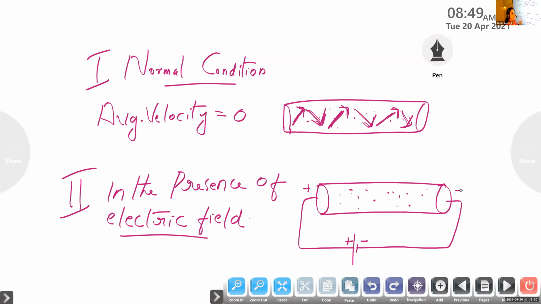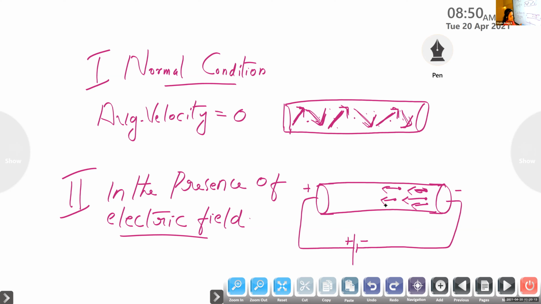The electrons, which were initially in random motion, now, due to the presence of this electric field, are arranged in such a way that they start to move from the negative side to the positive side.